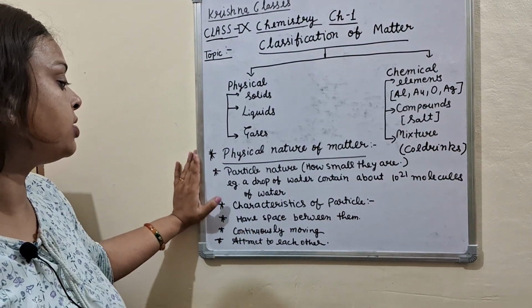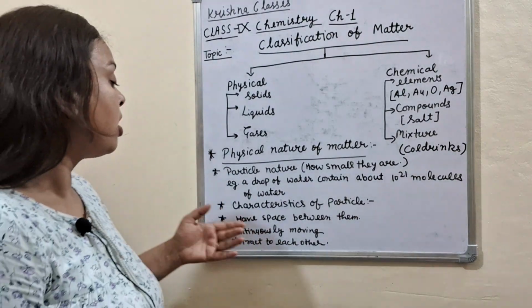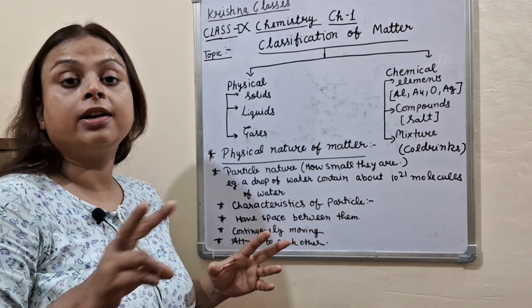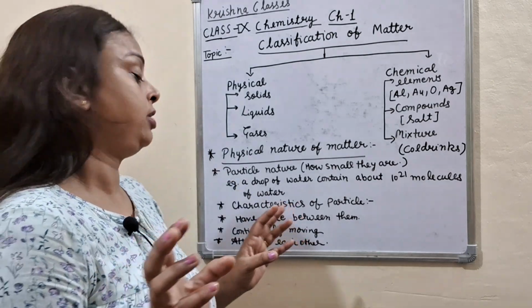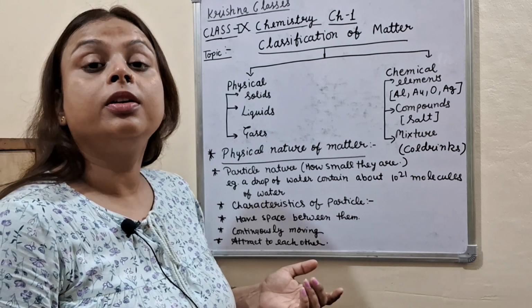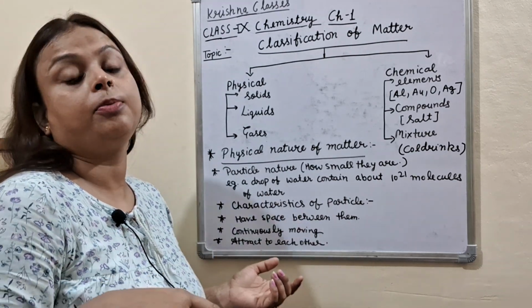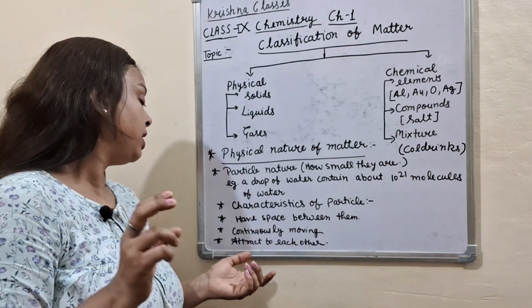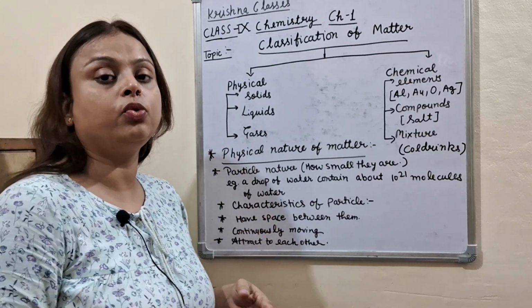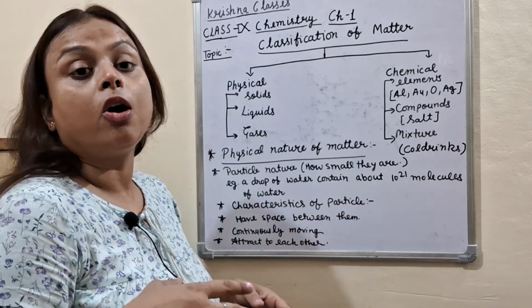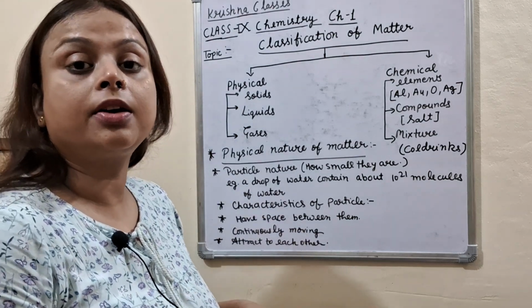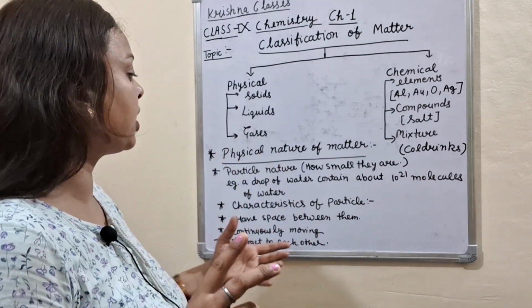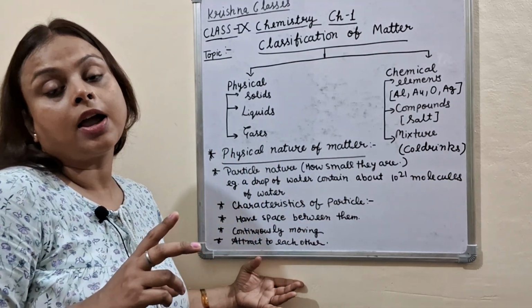Now the characteristics of particles. What are the characteristics of particles? Particles of matter have space between them. Second, particles are continuously moving. They have kinetic energy, that is why they move continuously. And the particles of matter also attract each other; an attraction force works between them. So here we have discussed the classification of matter, the physical nature of matter, and some characteristics of particles.